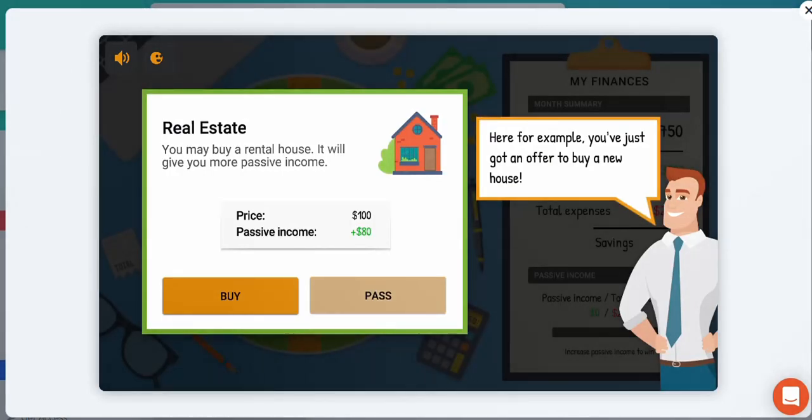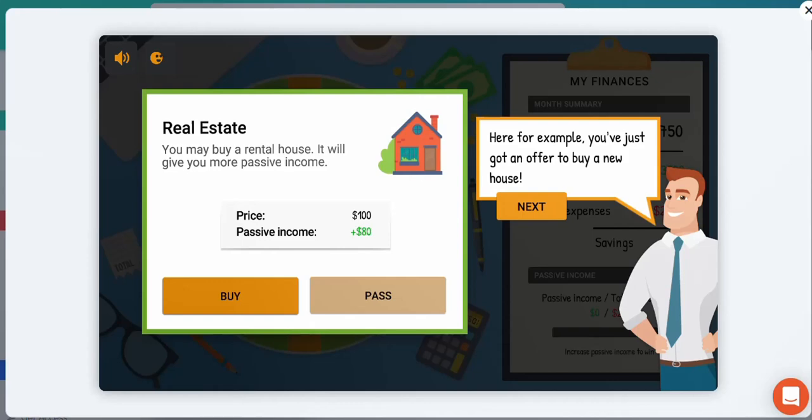Right, so we have a decision here. Okay, real estate is a form of investment. You may buy a rental house. It will give you more passive income. Here is an example of what you have as an offer. You have an offer to buy a new house. So now you need to make a decision.